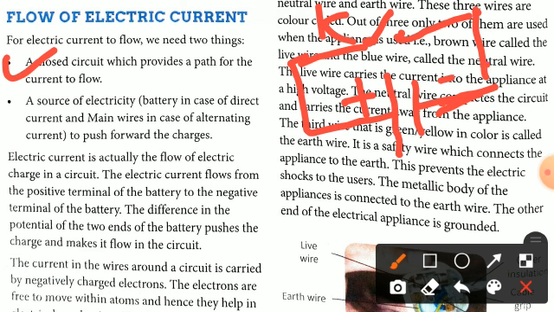Clear? So when the current is withdrawn from this battery in this direction I, this current flows through the circuit, but as you see here, the key is open. So the circuit or the path is not completed and the current is not getting the proper path to flow across the circuit. So this is the open circuit. Clear? So this is the first point. It says that the closed circuit provides the path for the current to flow.